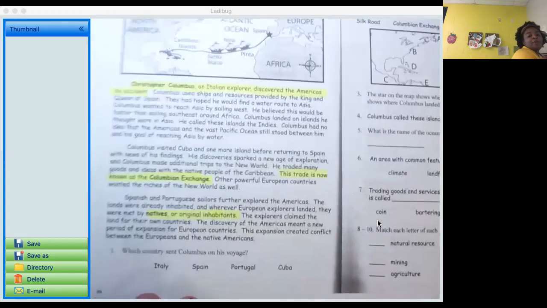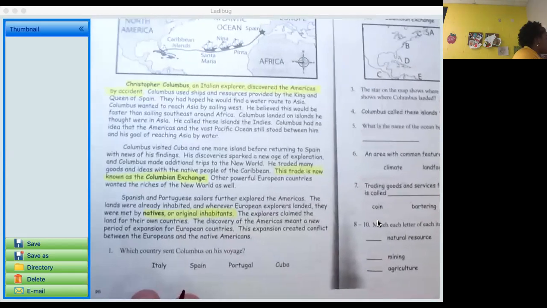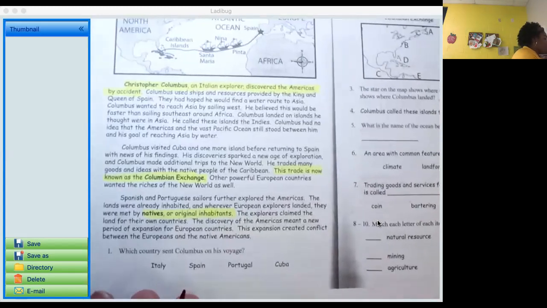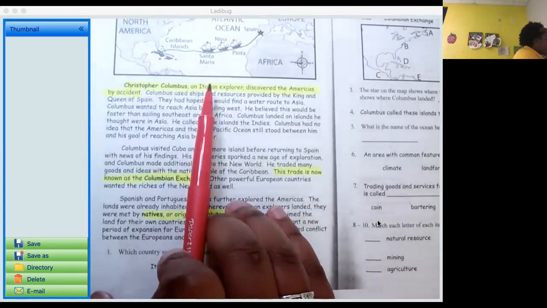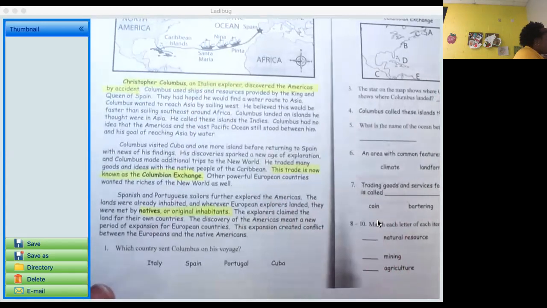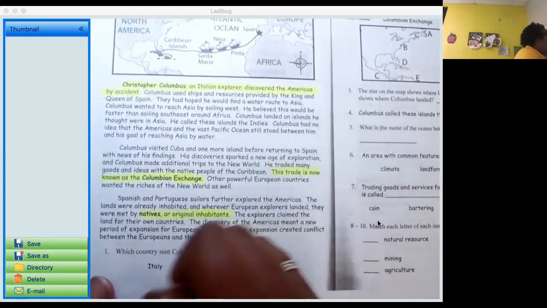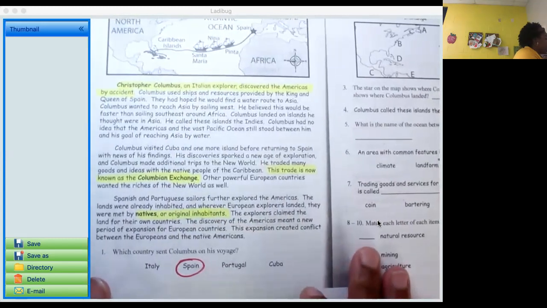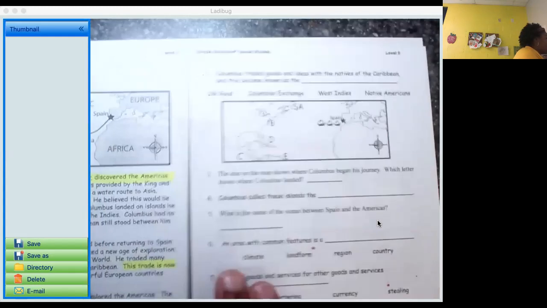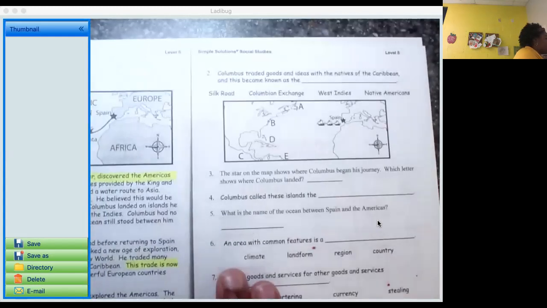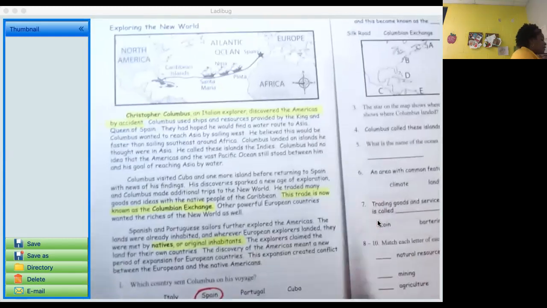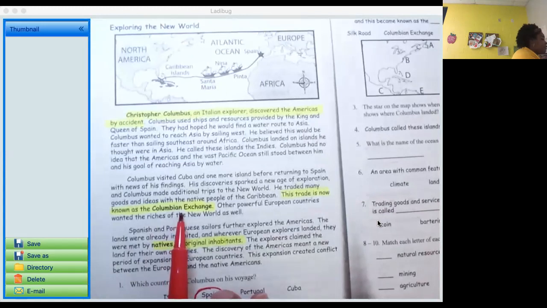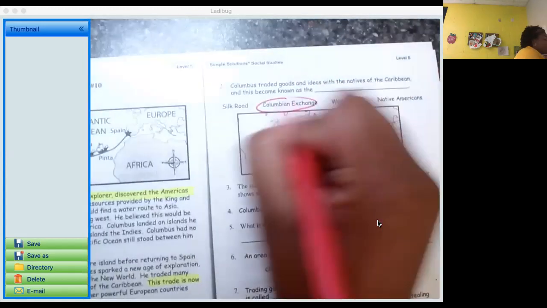All right, so number one, which country sent Columbus on his voyage? Okay, we know that Columbus was indeed Italian, but Italy did not send him on his voyage. Spain sent him on his voyage, okay? So number one should be Spain. All right, number two, Columbus traded goods and ideas with the natives of the Caribbean. This became known as the blank. We already highlighted this. We know that it's called the Columbian Exchange. So let's go ahead and circle Columbian Exchange.